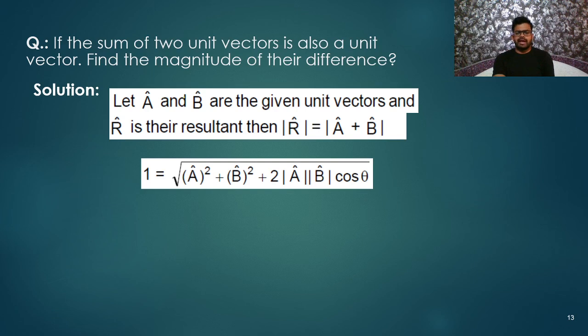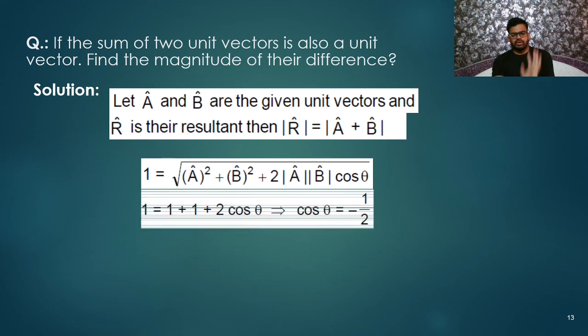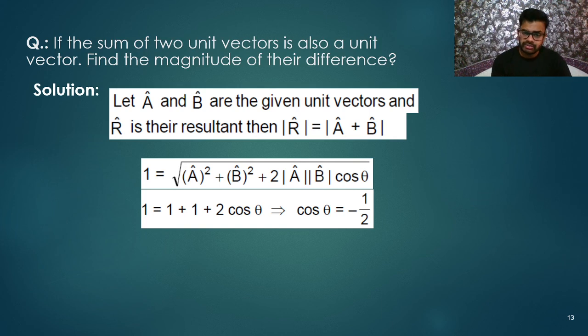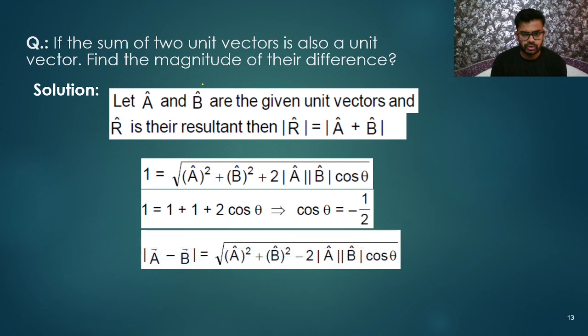Use the formula A square plus B square plus 2AB cos theta, right? We are simply using this formula, square both sides. Put value of A cap 1, B cap 1. Okay, so we are getting like this: 1 is equal to 1 plus 1 plus 2 cos theta. So cos theta we are getting minus 1 by 2. So whenever you are getting cos theta minus 1 by 2, then theta will be 120 degree.